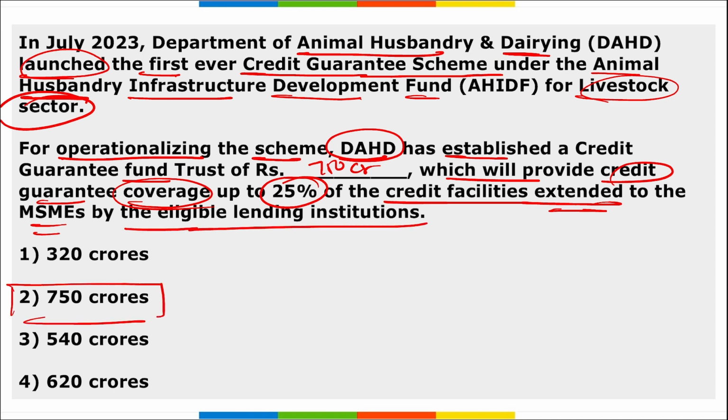I repeat, DAHD, that is the Department of Animal Husbandry and Dairying, launched the first credit guarantee scheme, under which they set up a trust fund worth 750 crore rupees that will provide a guarantee of up to 25% of the credit facilities extended to the eligible MSMEs, right?